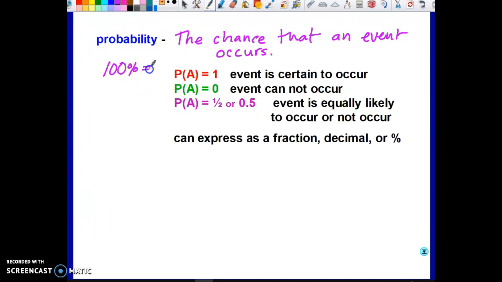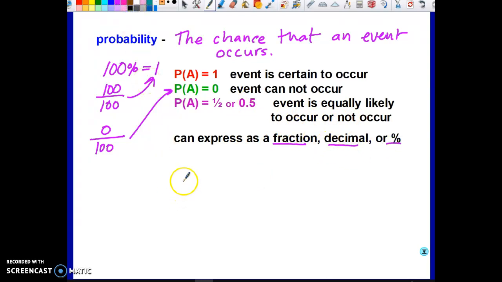And 100% is equal to just 1, right? 100% is 100 out of 100. That's 1, as the chance is certain to occur. So you know for sure that if the probability is 100%, it has to happen. On the opposite side, if the probability is 0, if I have a 0 out of 100 chance, that means it cannot occur. It's not possible. But if the chance is 1 out of 2 or 50%, it's equally likely to occur or not occur. You express it as a fraction, a decimal, or a percent.